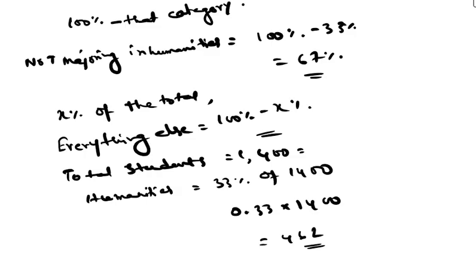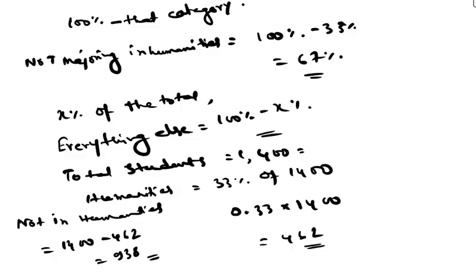Now students not majoring in humanities will be what? 1400 minus 462, that is 938. Now find the percentage. 938 by 1400 times 100, that is 0.67 times 100, that is 67%. So again we get 67%. This confirms our earlier answer.